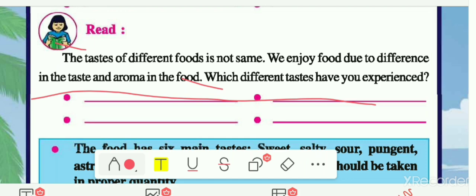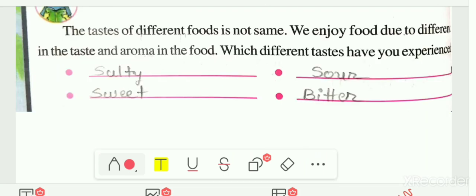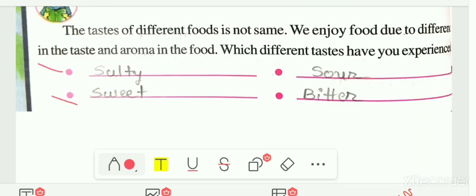Now which different tastes have you experienced, that you have to write here, that which taste you have experienced in your food. Like salty, sweet, sour, pungent, astringent, bitter. You can write any of the tastes that you have experienced. So here I wrote salty, sweet, sour and bitter. You can write any of the tastes that you have experienced, either salty, sweet, sour, bitter, pungent, astringent, etc.